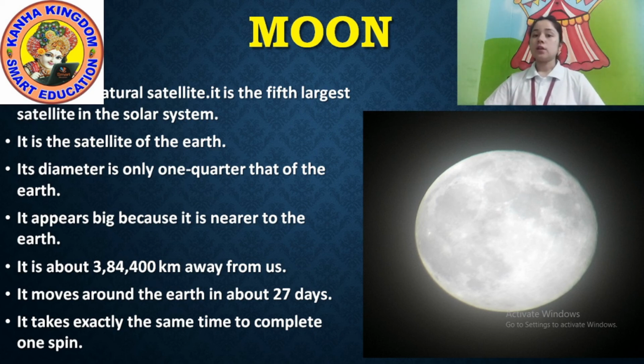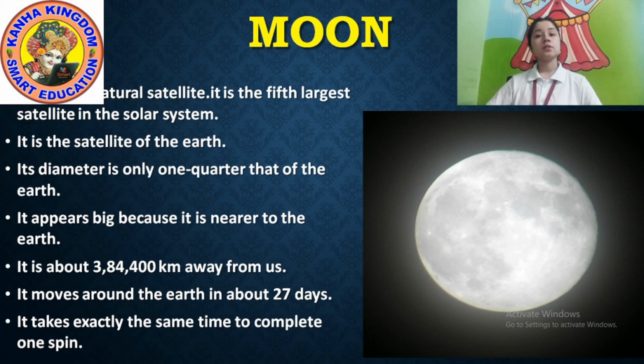It moves around the Earth in about 27 days. It completes one revolution in 27 days. Okay, it takes exactly the same time to complete one spin.